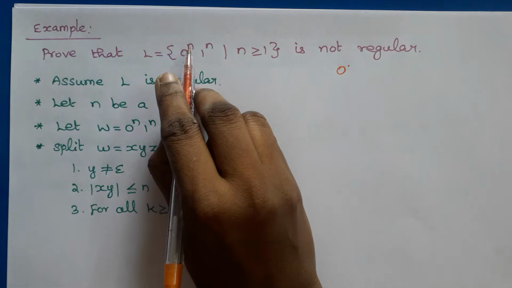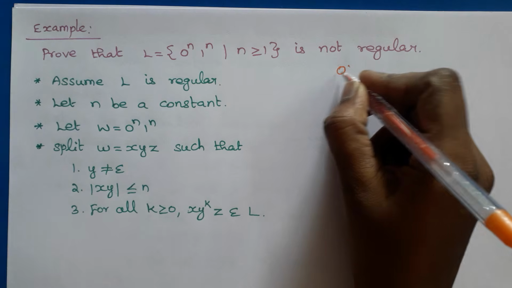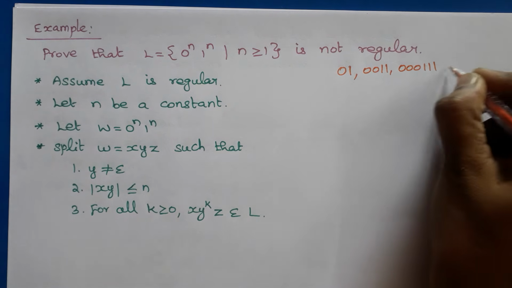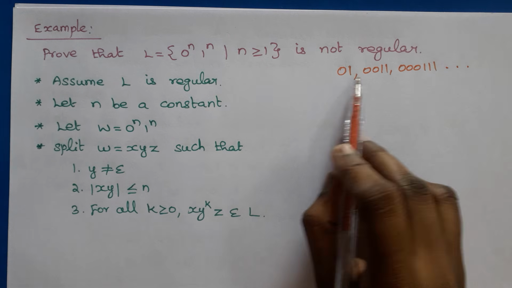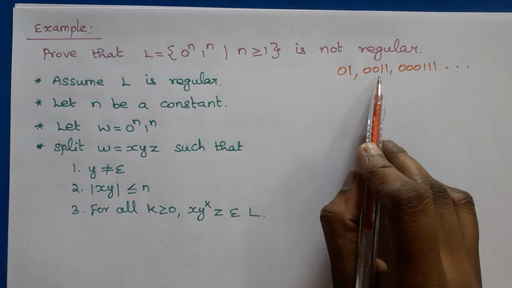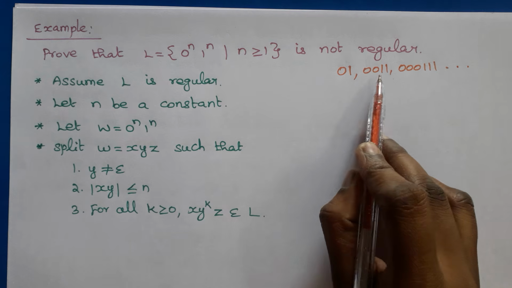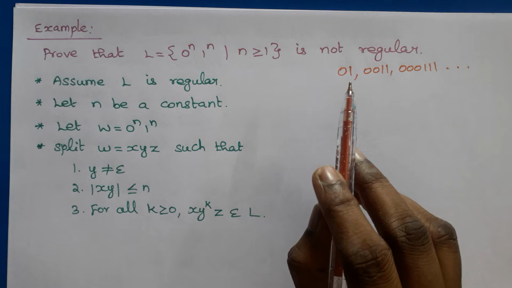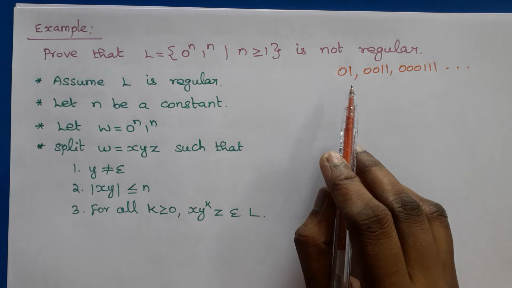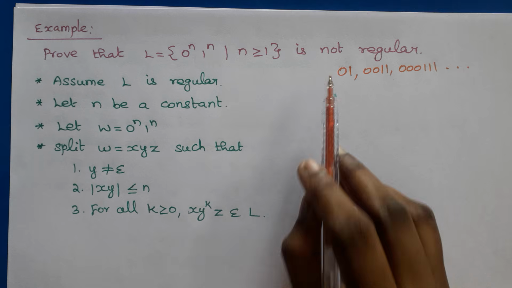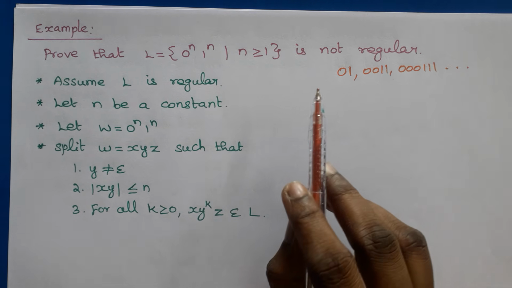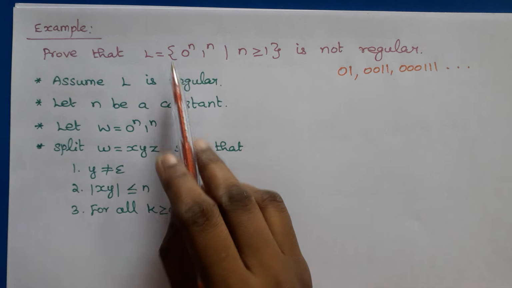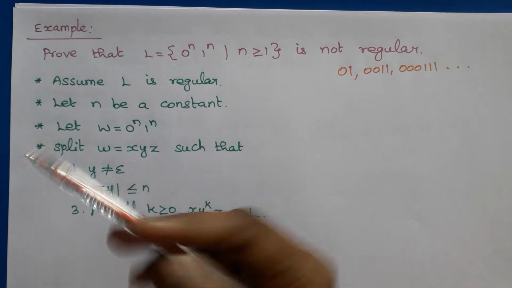So if you substitute n as 1, we will get 01, then 0011, etc. So it should accept all the strings which have zeros followed by an equal number of ones. The number of zeros and ones must be equal, but the finite automata has only limited memory. That is, it has finite memory. It cannot remember whether it has read n number of zeros or m number of zeros.